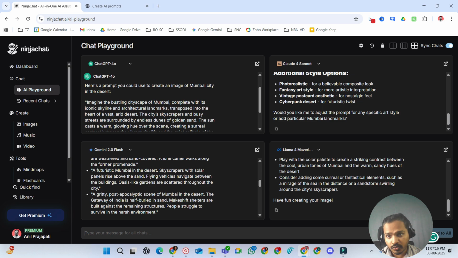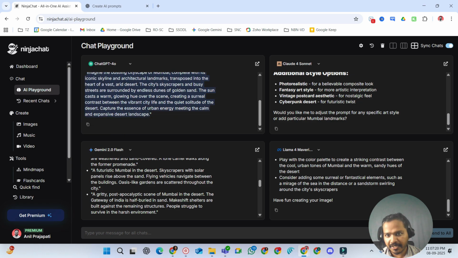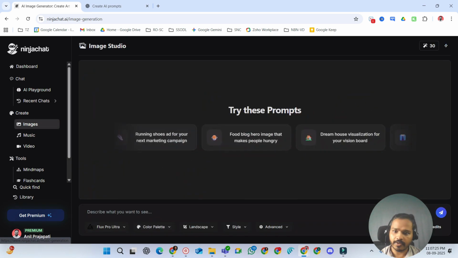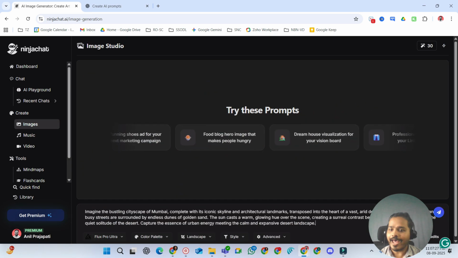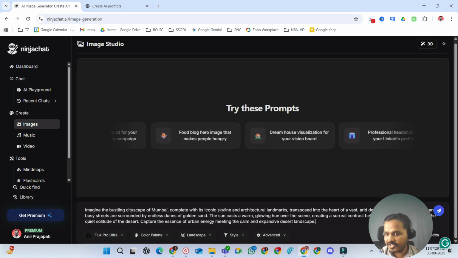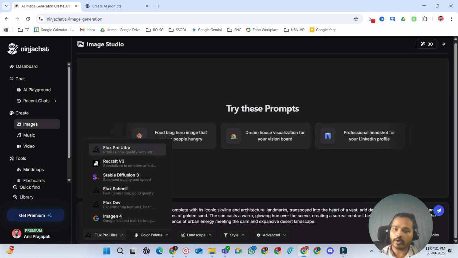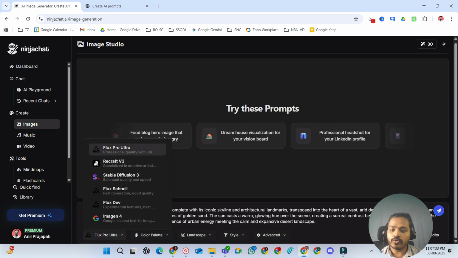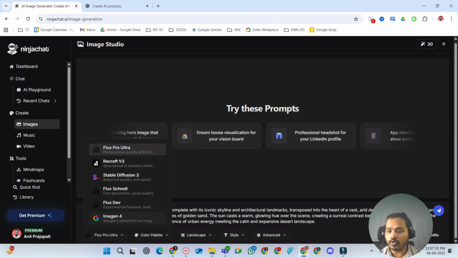So let's use the same prompt to create an image over here. Even in the image section, you can choose whatever model you want to create an image.